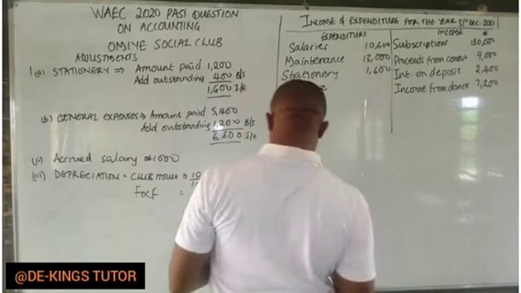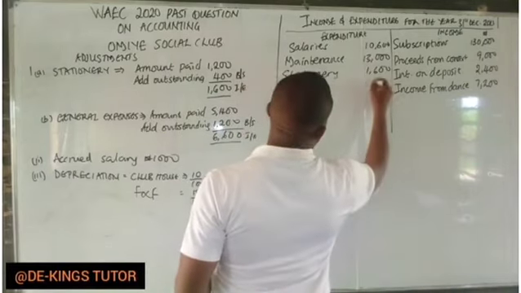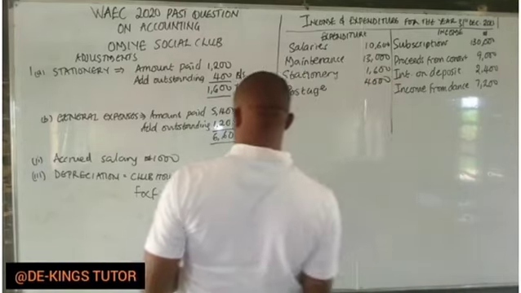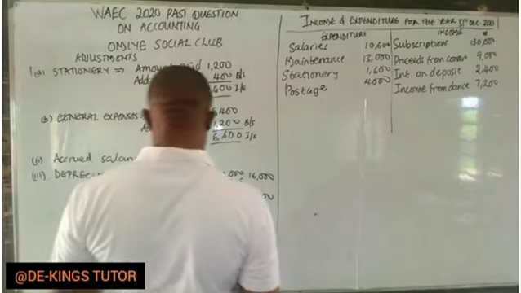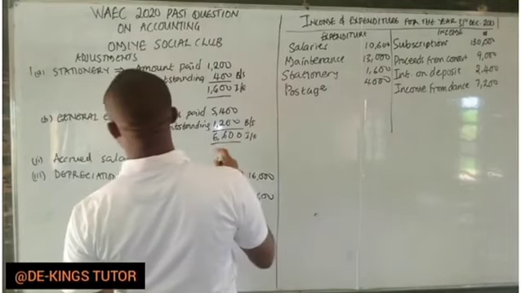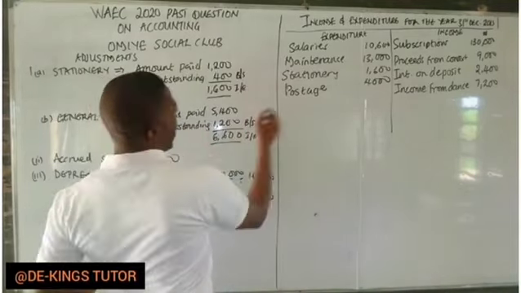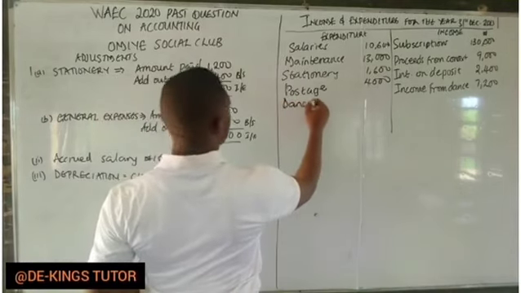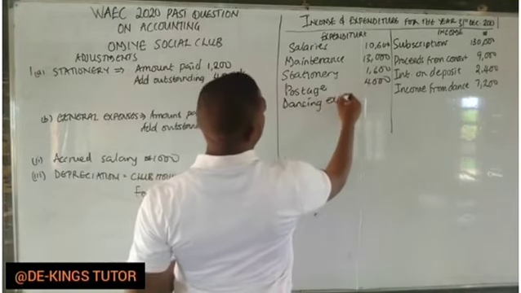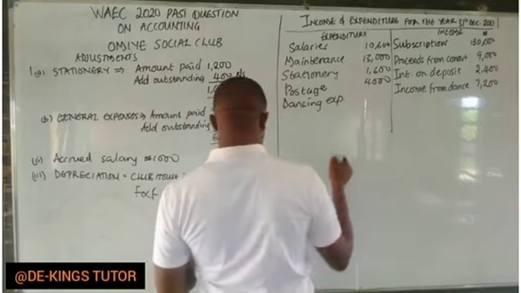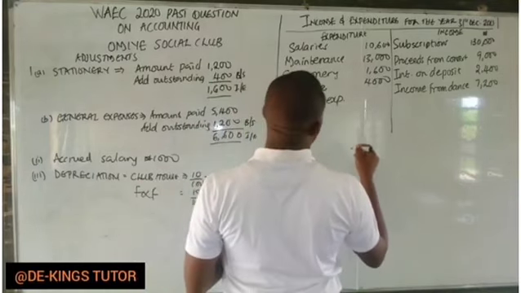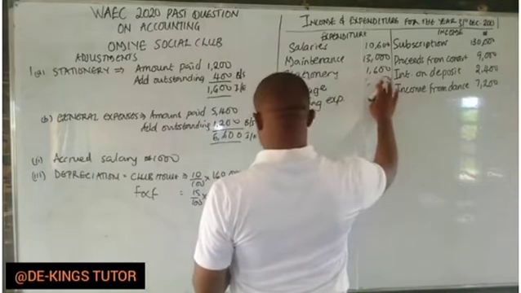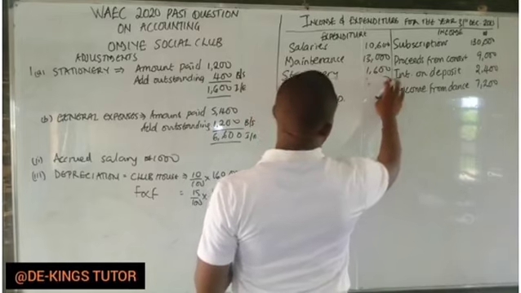The next one is dancing expenses. Is there any adjustment for that here? So write dancing expenses. How much is it? Okay, sorry. This postage is 600. Postage is 600, while the dancing expenses is 4,000.